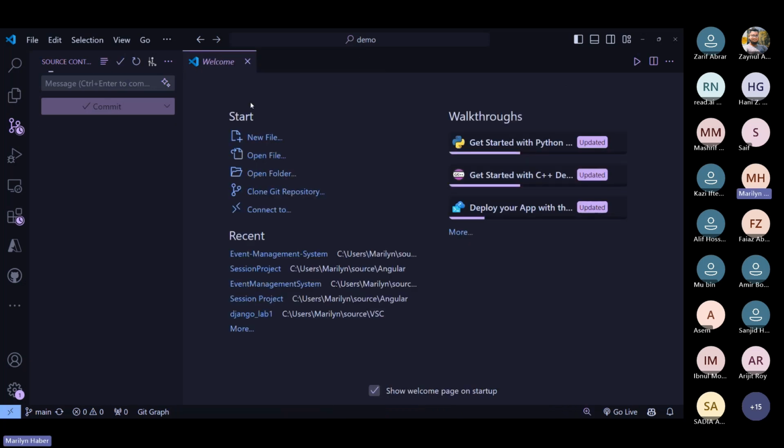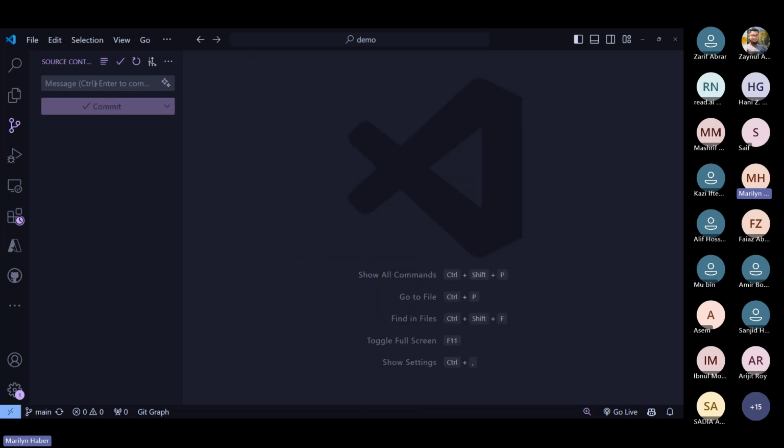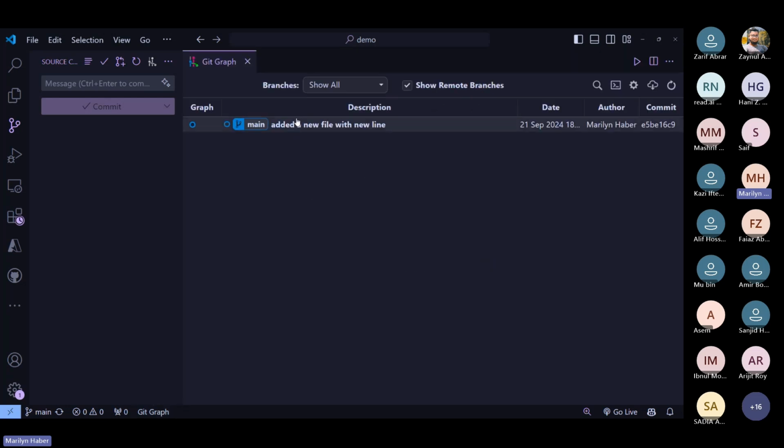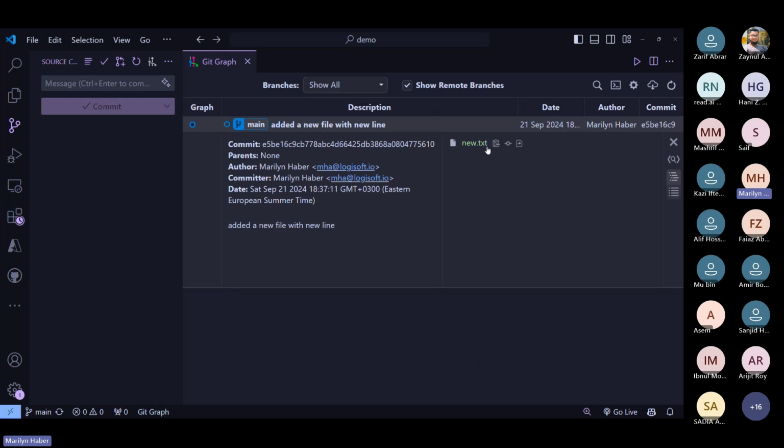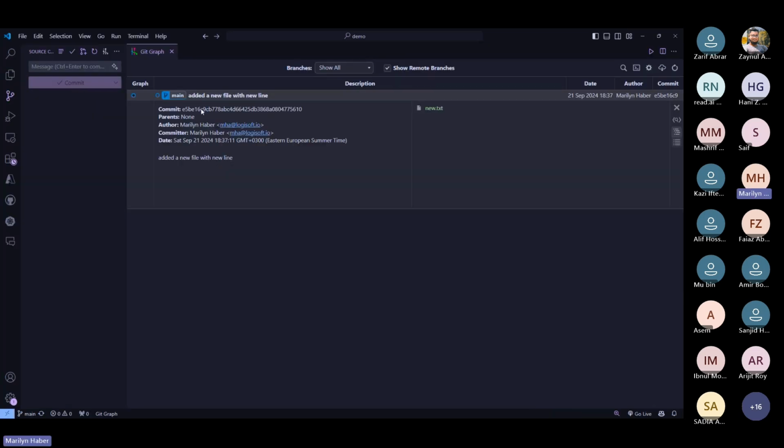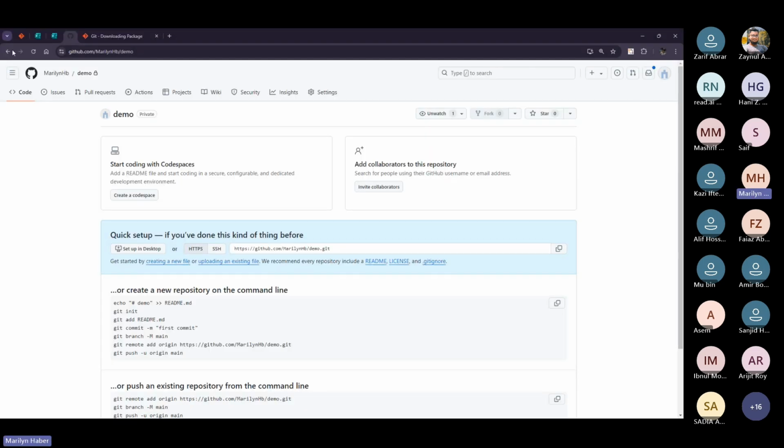Okay, so here Git asked me to add a message and everything is done. I have committed my changes. Now there is an extension that you could use. It's actually named Git Graph. So you'll notice here that this is my change. Okay, so this is the change that I did. Here is the new file that I added, but I still did not push anything. So if I go to GitHub, I'm gonna notice that there's nothing here.